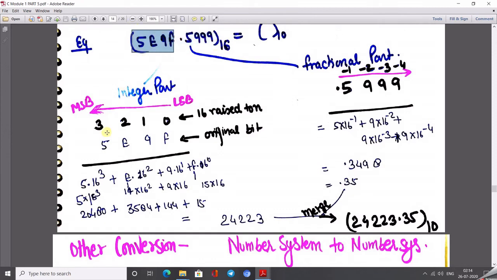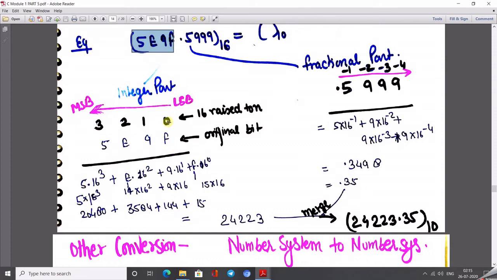5E95.5999. So what did we do? Just write that part individually here: 5E95, with powers 0, 1, 2, 3, base 16. So here we have 5 into 16 to the power 3, plus E into 16 to the power 2, plus 9 into 16 to the power 1. Don't miss the power 0 term as well. If the original given digit is 0, then we can skip that addition, but here we have to write it because the power is 0.